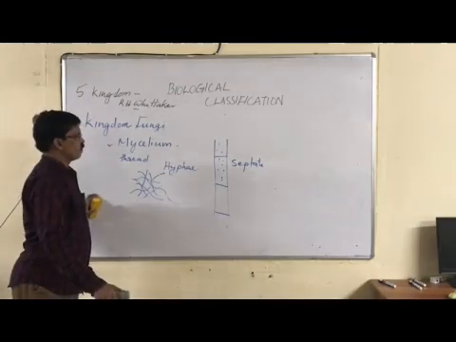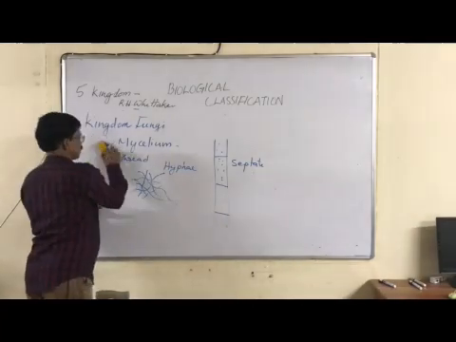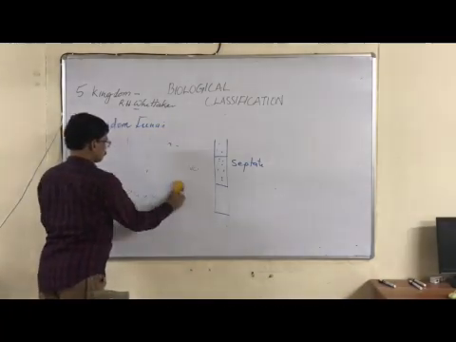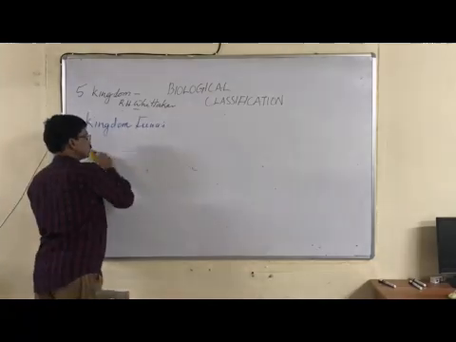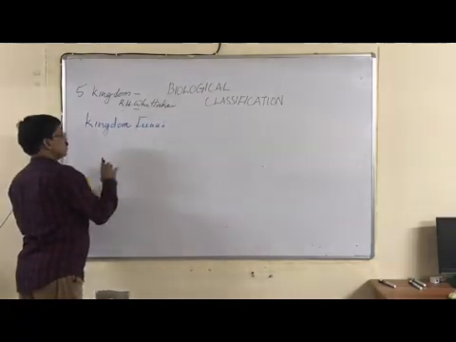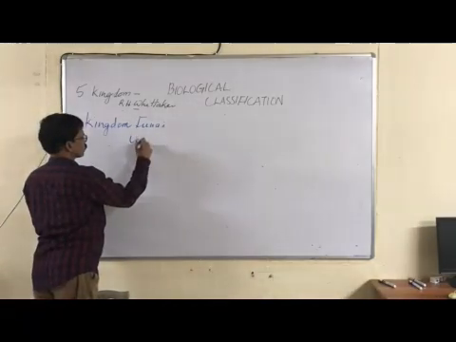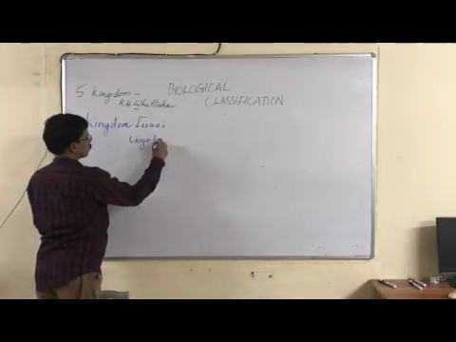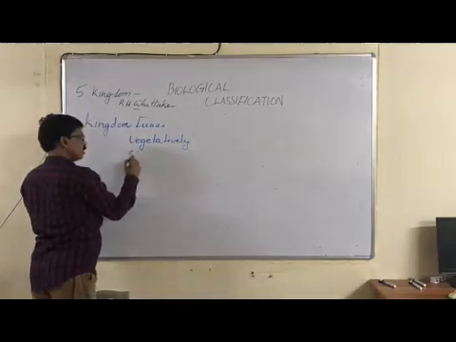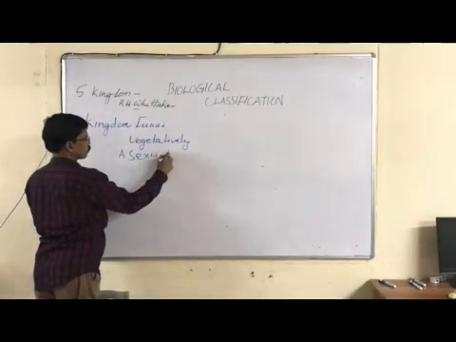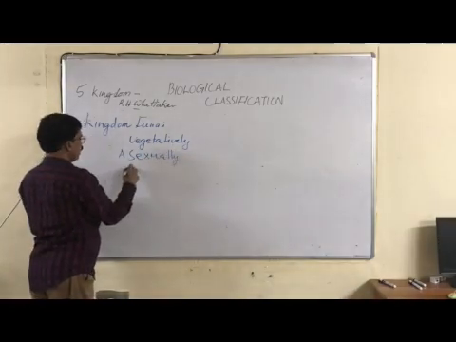Then another feature of fungi is their reproduction. Fungi usually reproduce three ways: vegetatively, asexually, and sexually.